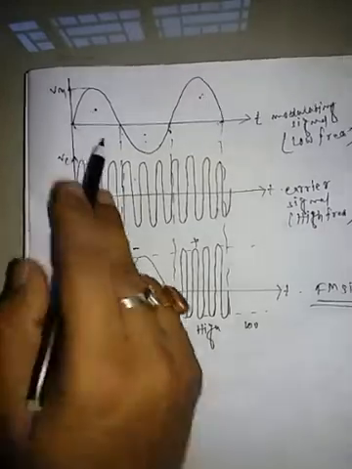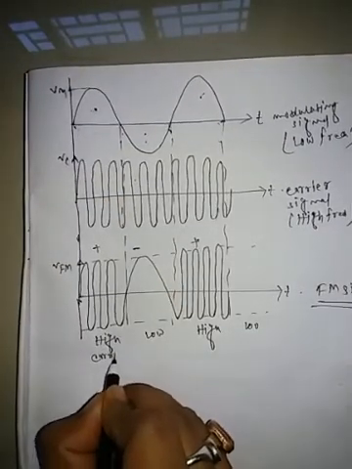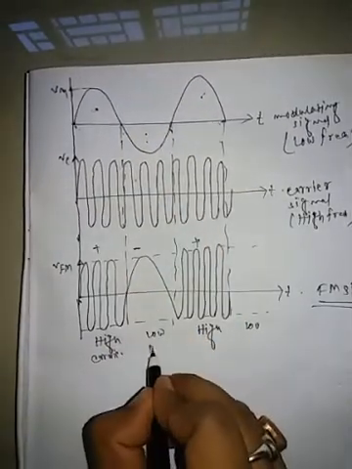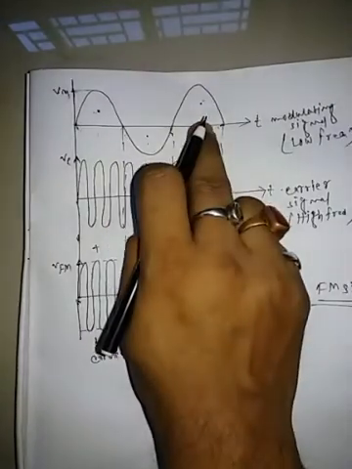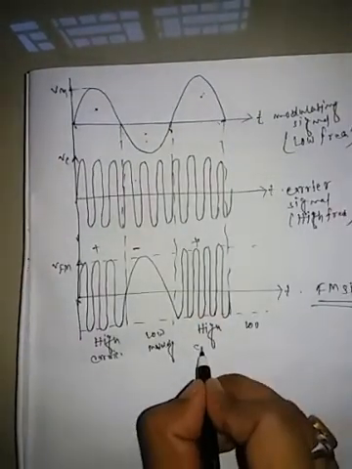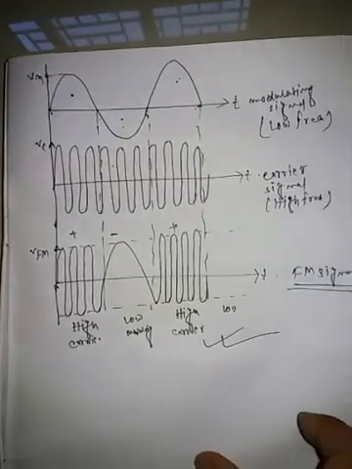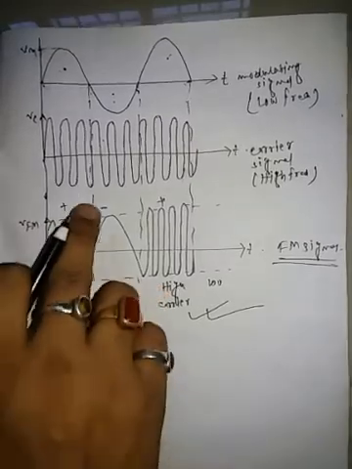When the positive pulse, the carrier signal has high frequency. When the negative pulse, the modulating signal has low frequency. This is the waveform of the FM signal, where the frequencies vary and the amplitude is constant.